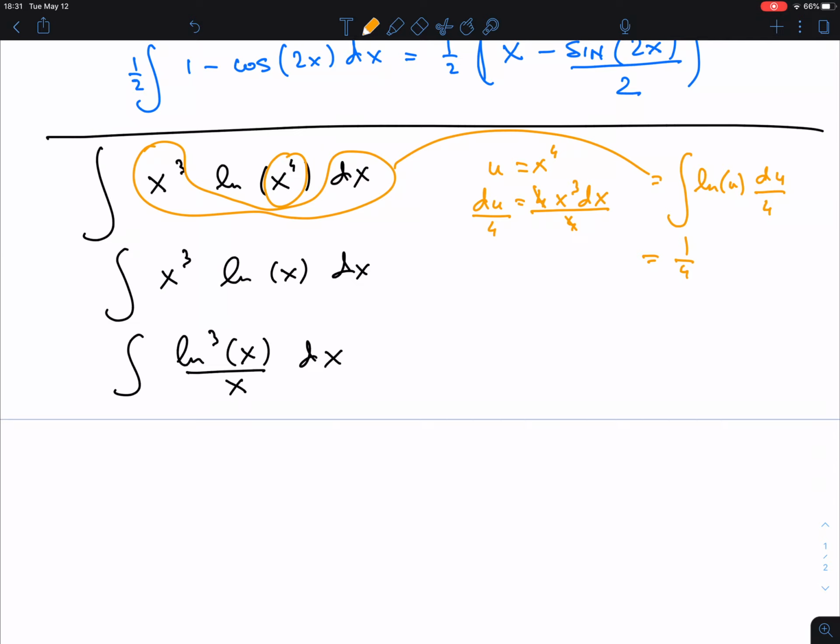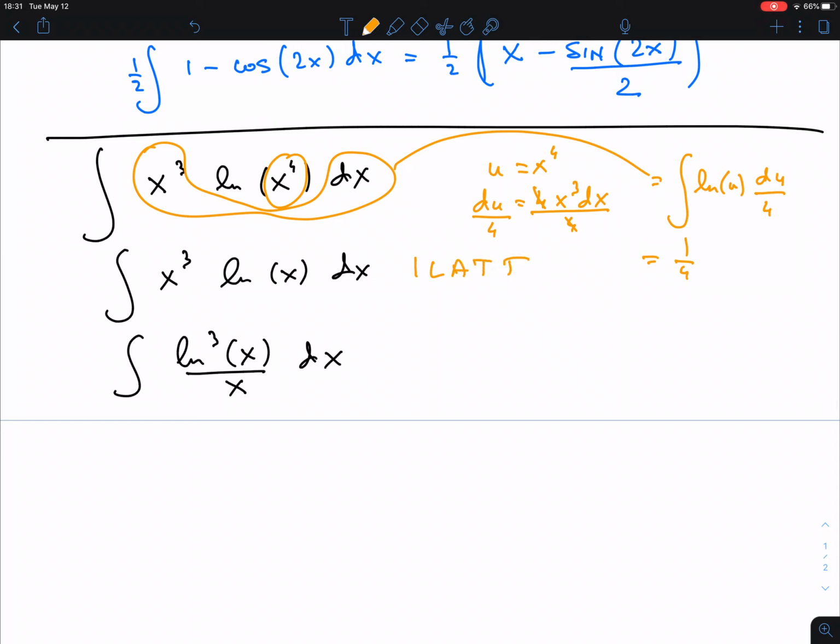Now, let's look at ILATE. Yes, that works perfectly. Okay, so if I write ILATE, what do we have here? We have an algebraic, that's the x cubed. And we have a logarithm, that is the ln x. Okay, so we have the scale. This is the u, this is the v. So this time u is ln x.